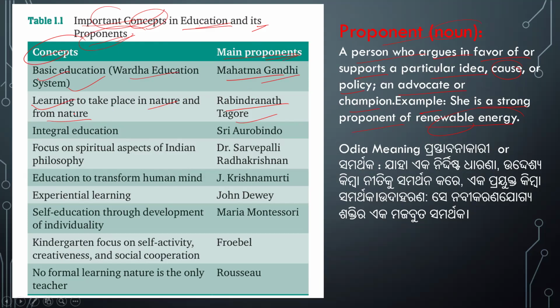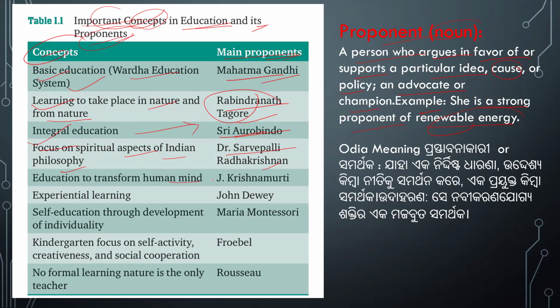You have to memorize that. Integral education: the main proponent is Sri Aurobindo. Focus on the spiritual aspect of Indian philosophy: the proponent is Sarvapalli Radhakrishnan.